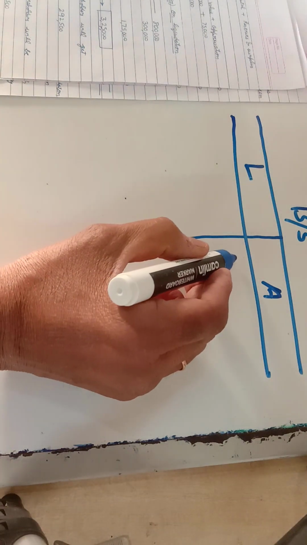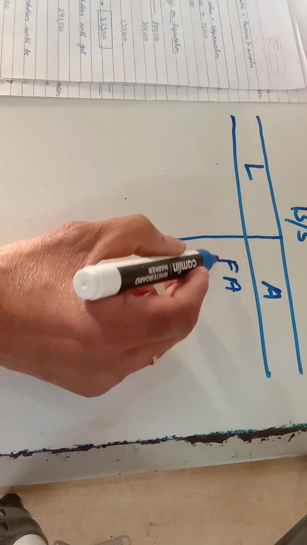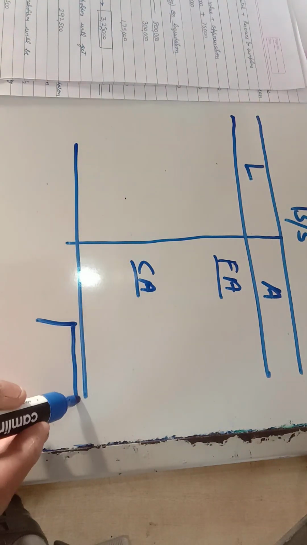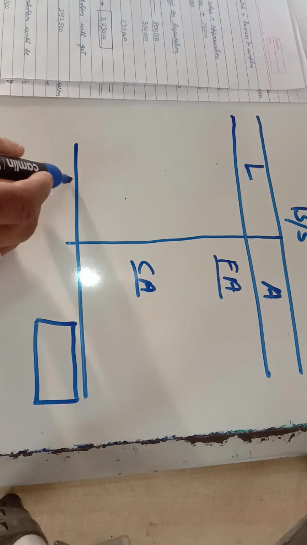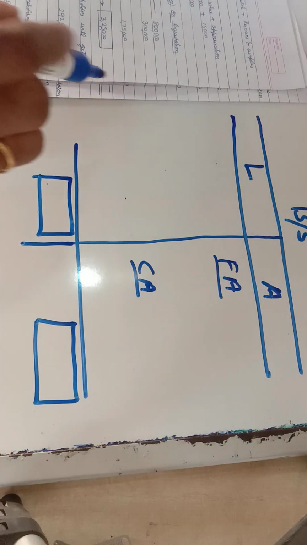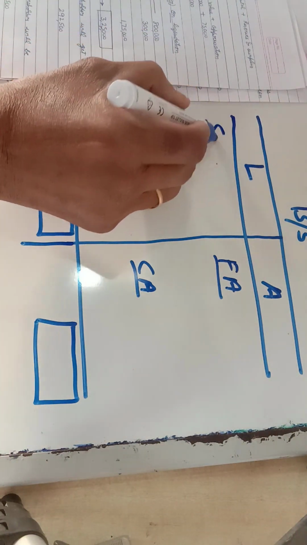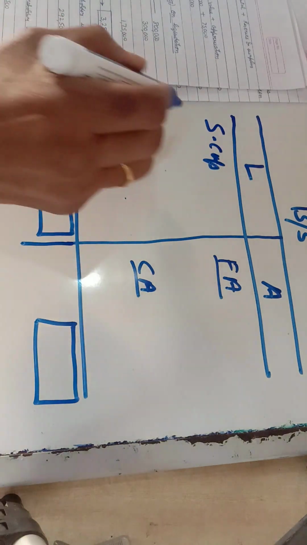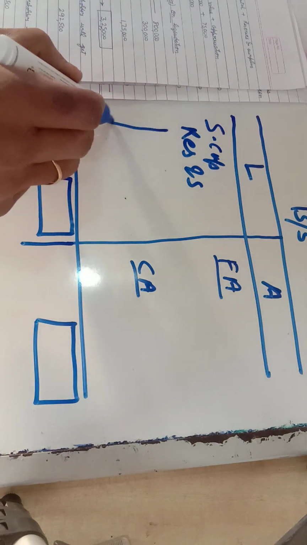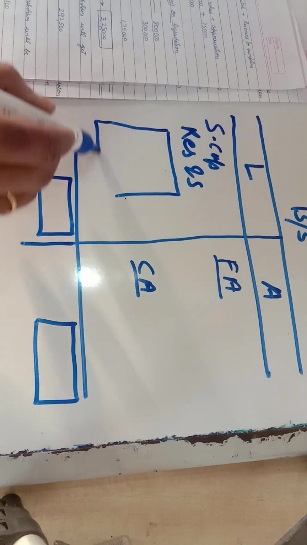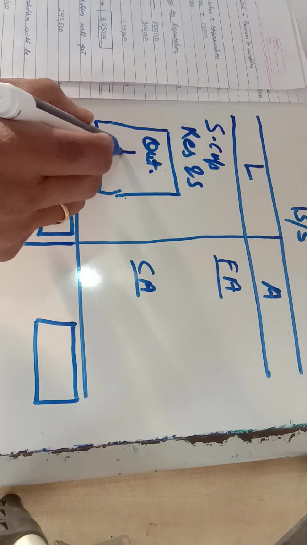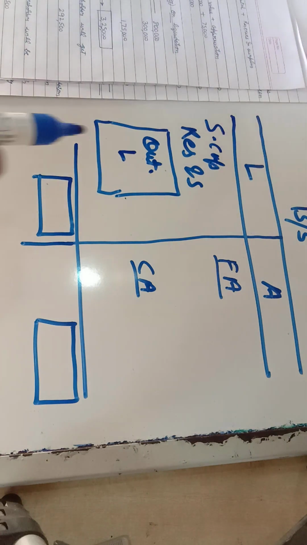On the asset side we have fixed assets, then we have current assets, and the total of these assets should match with the total of the liability side. The liability side is again divided: we have share capital over here, the next is reserves and surplus, and the other part of the balance sheet on the liability side is outsider liability. I'll just write outsider L over there. So this is outsider liability.